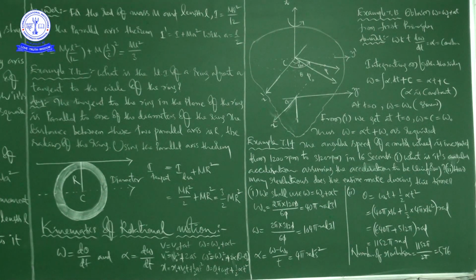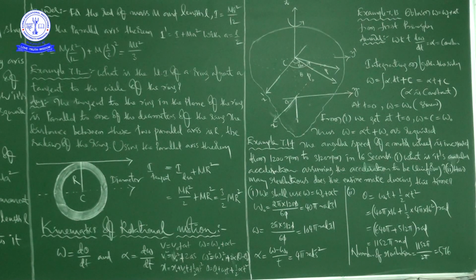These are the equations of motion we already came across in the kinematics chapter, and there are three equations of motion here. Observe carefully: v is equal to v naught plus at, v square is equal to v naught square plus 2as, and x is equal to x naught plus v naught t plus half a t square. These three are the kinematic equations of motion in case of translatory motion.